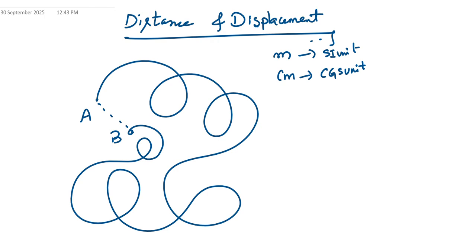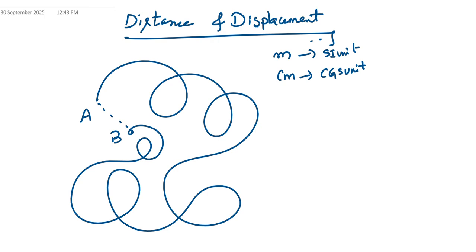Distance is a scalar quantity. Why is it a scalar quantity? It does not depend on direction, only magnitude. Displacement depends on both direction and magnitude. That's why we call it a vector quantity. Distance is a scalar quantity and displacement is a vector quantity. Distance can never be zero, but displacement can be zero.